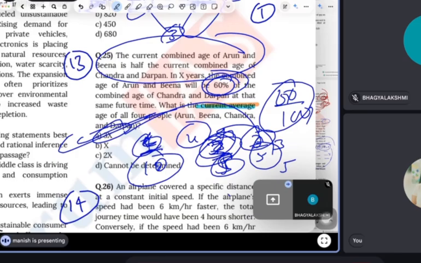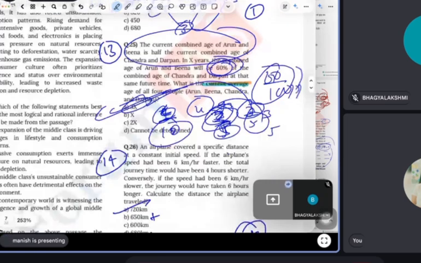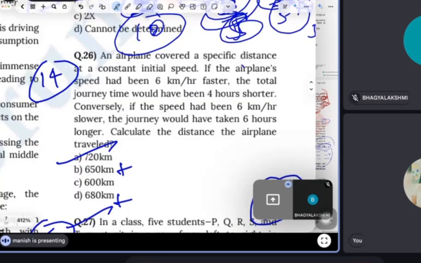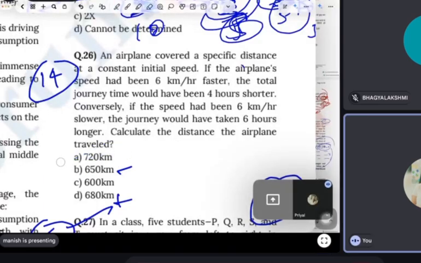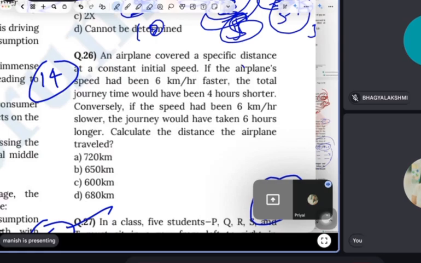Otherwise, guys, you can find out with your equation method as well. No problem, but this is the easiest method. Read this question. An airplane covered a specific distance at a constant initial speed. If the airplane speed had been 6 km per hour faster, the total journey time would have been 4 hours shorter. Conversely, if speed had been 6 km per hour slower, the journey would have taken 6 hours longer. Calculate the distance the airplane traveled.